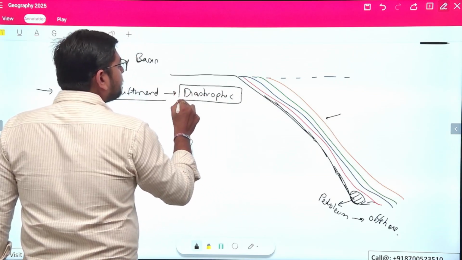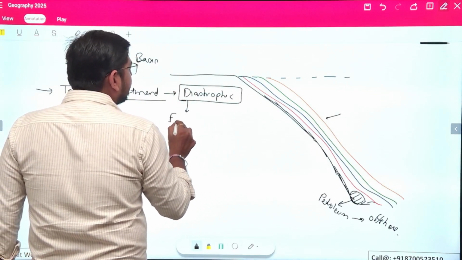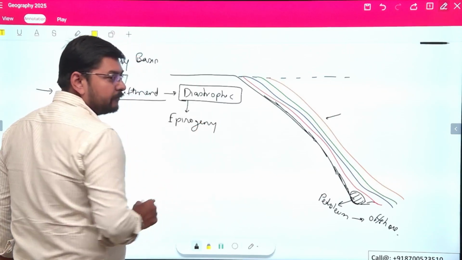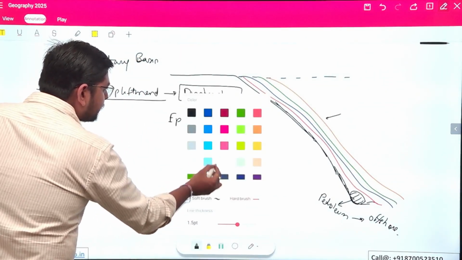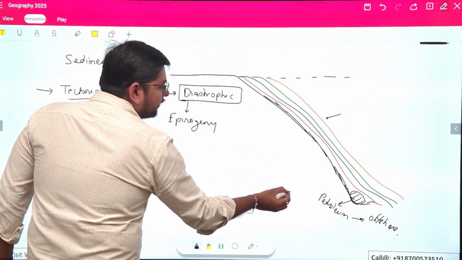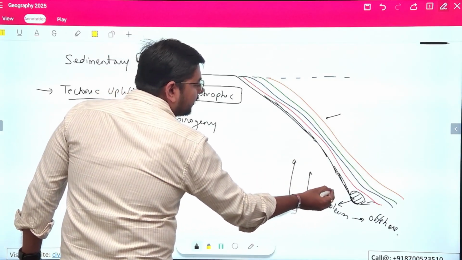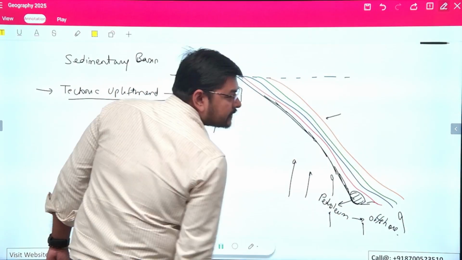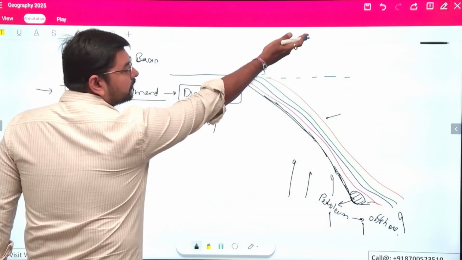Under the diastrophic forces, we have orogeny. Under this orogeny, what is happening? The forces are being brought from the interior of Earth, and this region will start to uplift and will come out of the ocean.